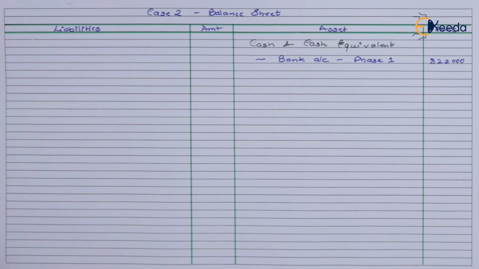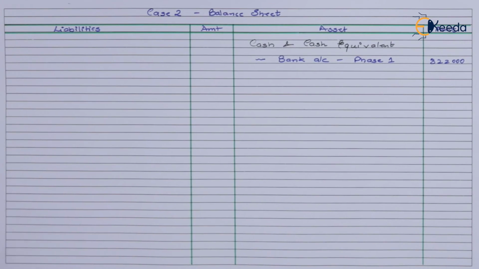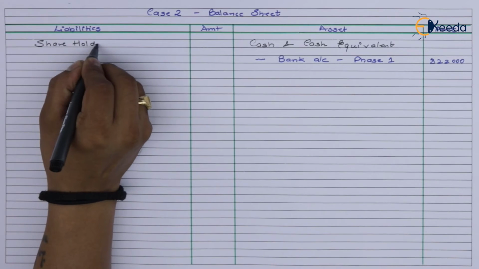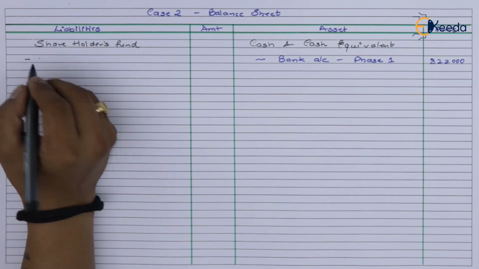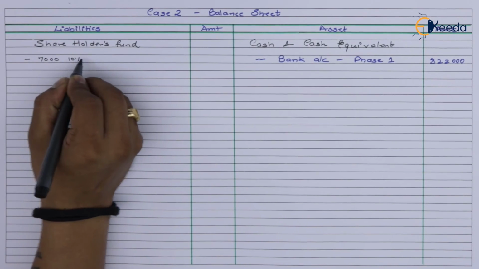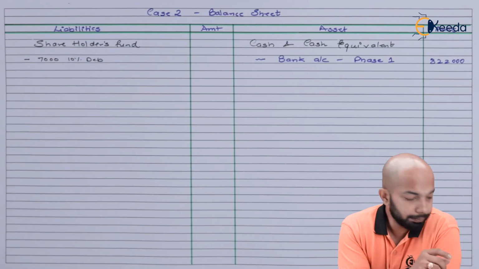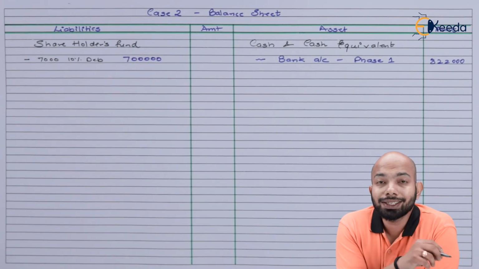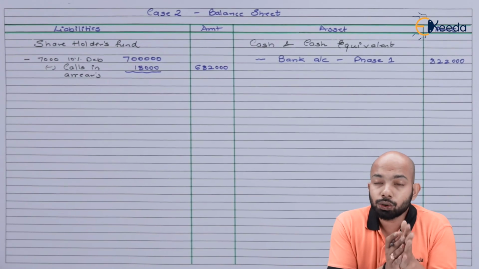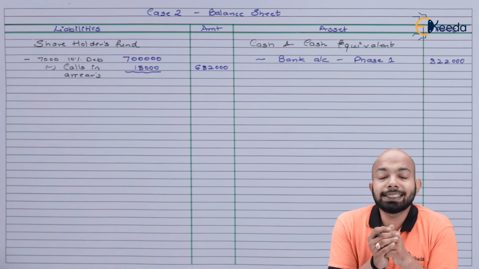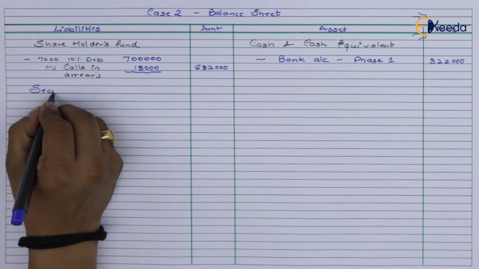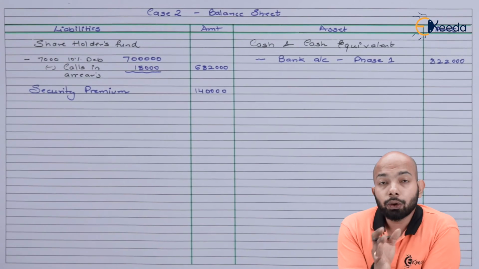So the bank account total, after subtracting all the refunds and call scenarios, comes to 8,22,000. Now the next part will be the debentures account. We'll first mention the capital value of 7,000 10% debentures here. That comes to 7 lakh rupees, out of which call scenarios will be subtracted. So the total here comes to 6,82,000. The next part will be securities premium. Now your phase 1 is done.